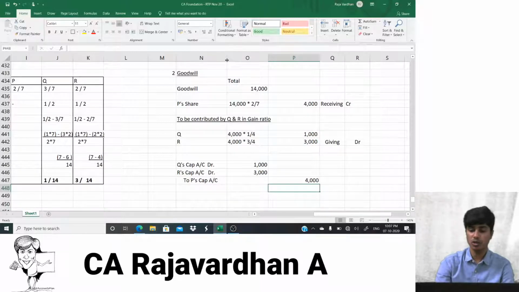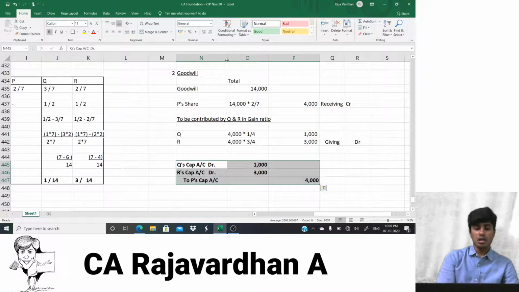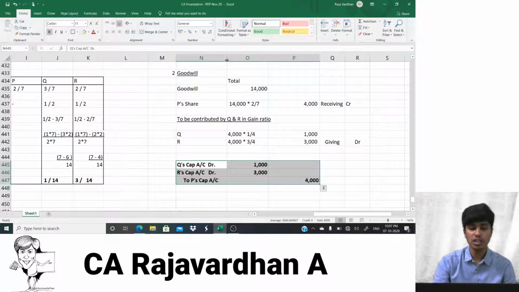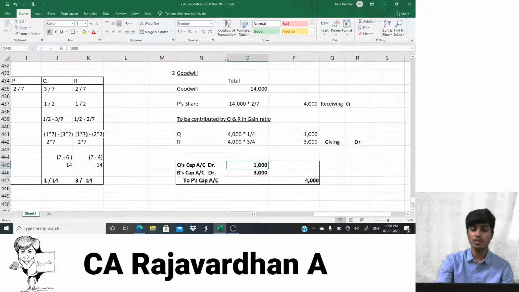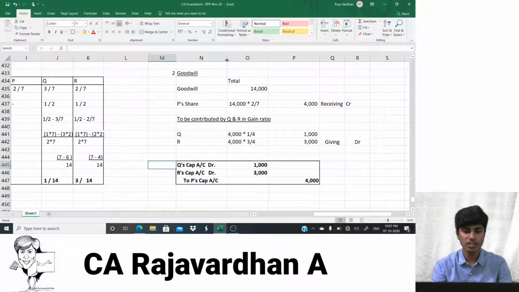So this is the treatment of goodwill, guys. I just want you to take a quick screenshot of this, and I would show you the treatment of this. I would show you the posting of this journal entry in those books. Yes, I hope you have. Come on. So this is the only journal entry that you should post with regard to goodwill.